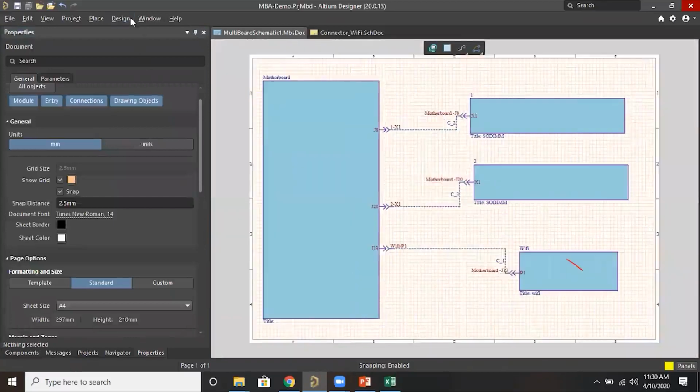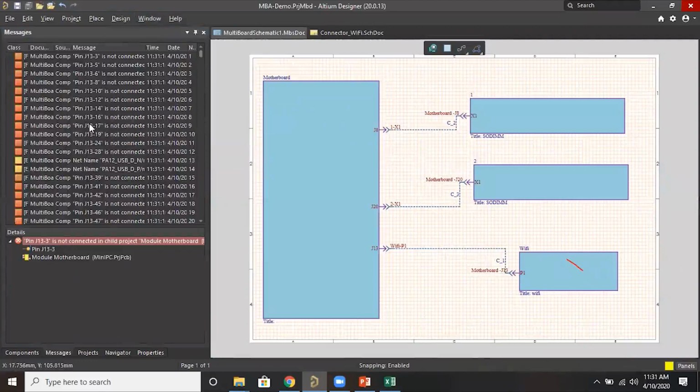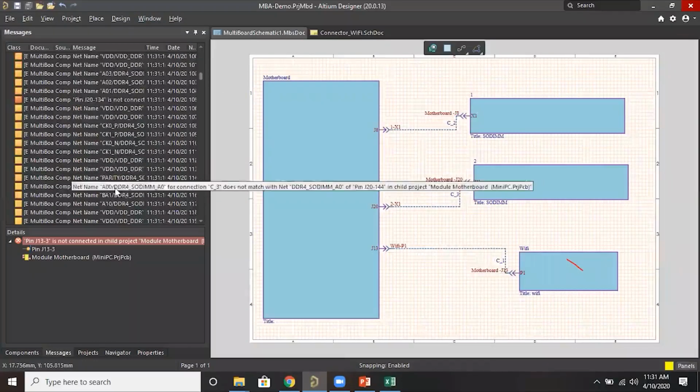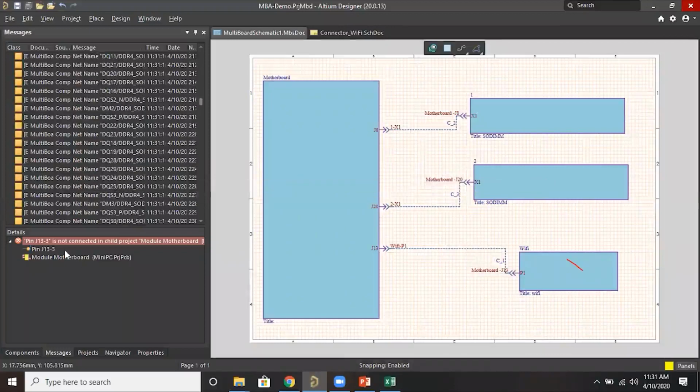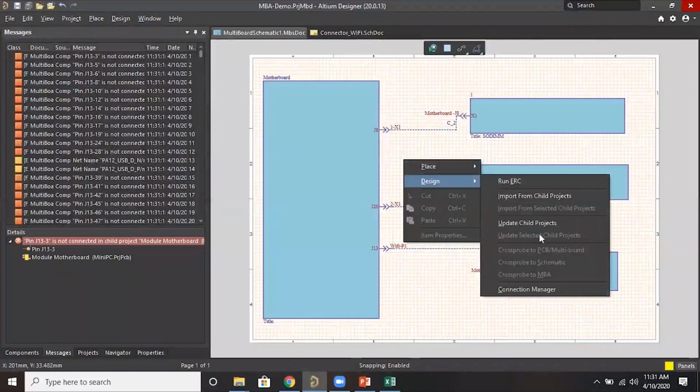And we have to run ERC to check if there is any error. A lot of errors are showing, so that you can verify. Because of the net name, no net name, some errors will appear here, so that we can verify and resolve these errors. And under design also we have the option to check the updated child project or import from child projects, run ERC, these options.